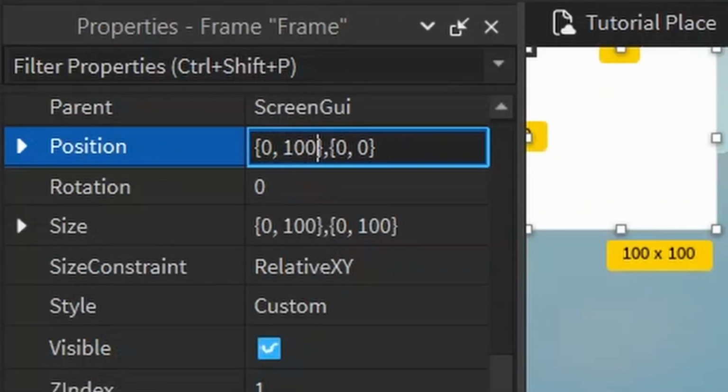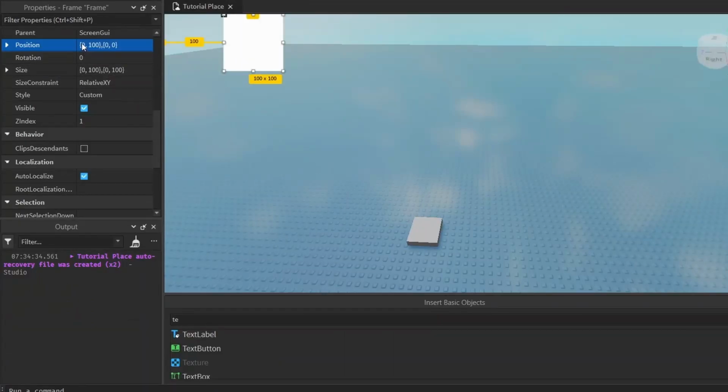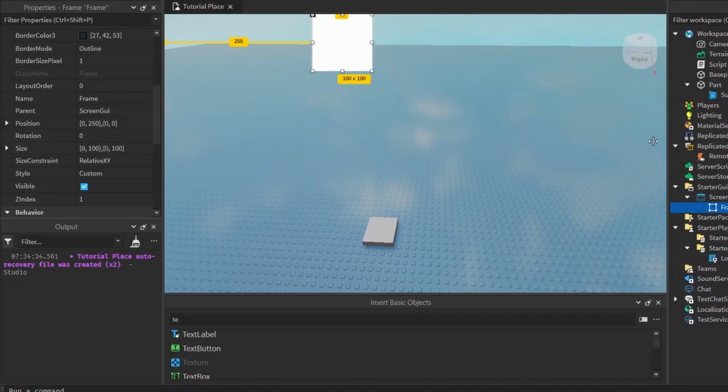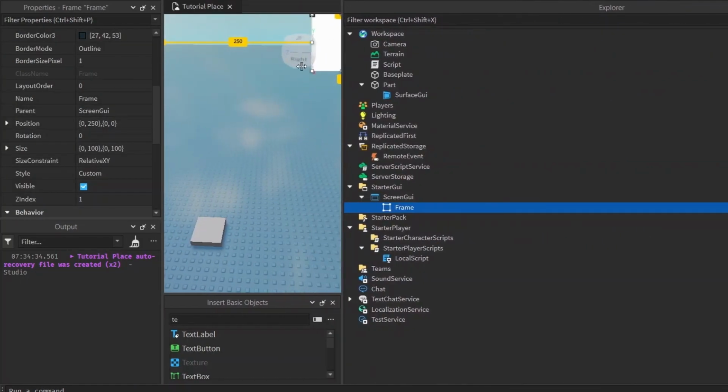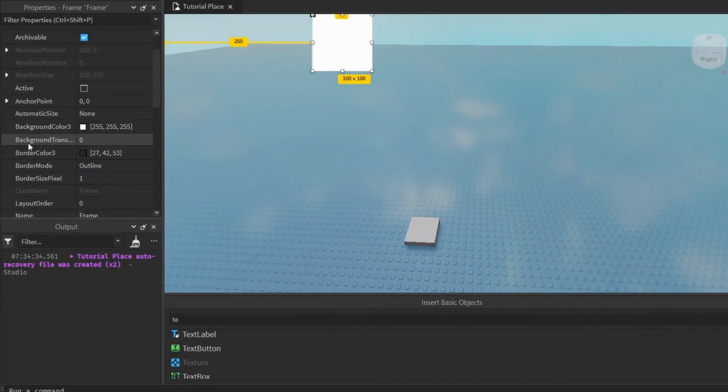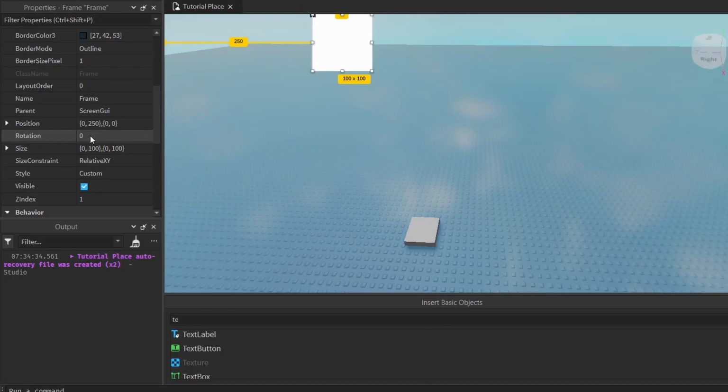Like if you want to move it 100 pixels to the right, type in 100 pixels. Maybe you want to move it 250 pixels to the right, move 250 pixels to the right. This is known as the offset. If we resize the screen now, notice how the frame stays right where it is. It doesn't nudge at all, it doesn't move. And that is why there's two methods for resizing GUIs.